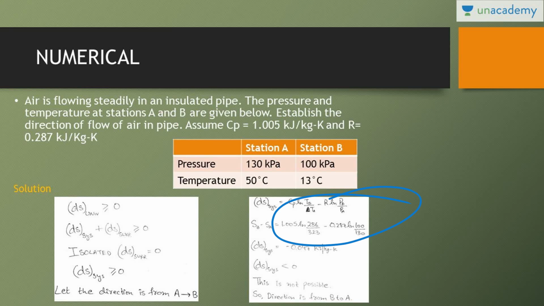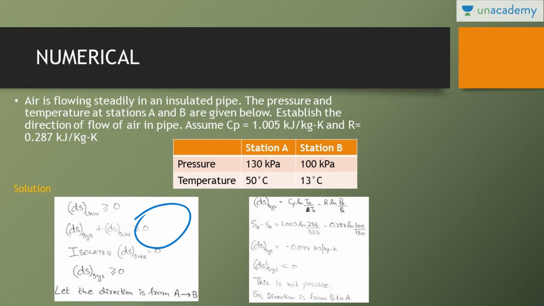Here it is Pb by Pa, right? The question asks for the direction, whether the flow is taking place from A to B or from B to A. We know that ds of universe is always greater than 0. It can't be negative. The universe consists of system and surrounding, as I have already told you. So ds of system plus ds of surrounding should always be greater than 0.